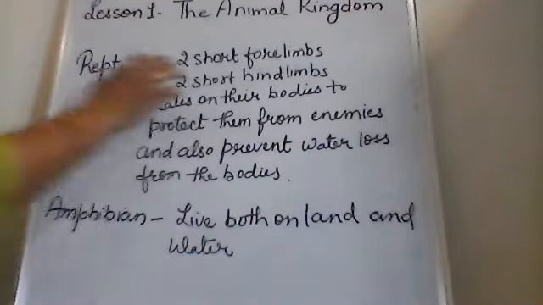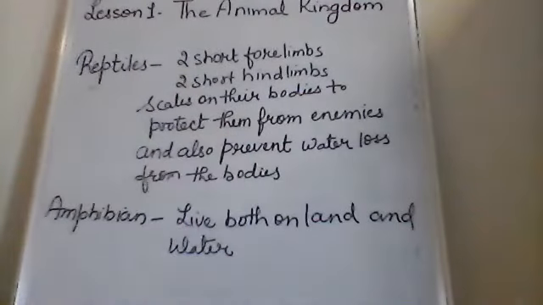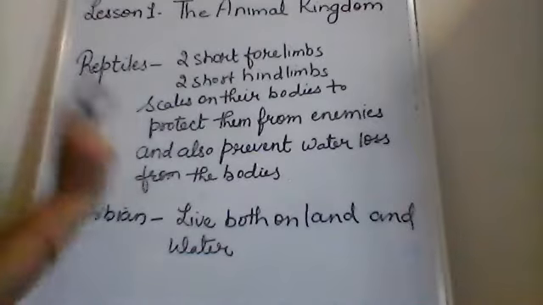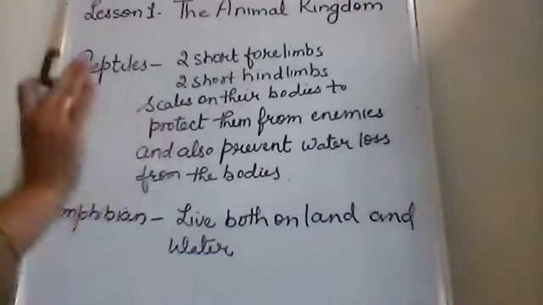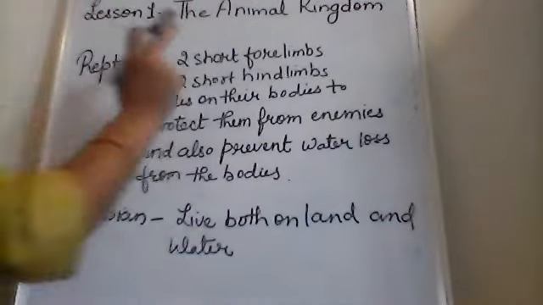Reptiles have 2 short forelimbs and 2 short hind limbs. They crawl on their bellies because their limbs cannot support their body weight.